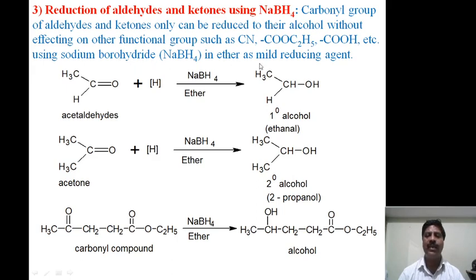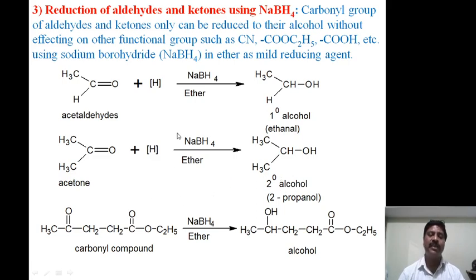Sodium borohydride in ether medium acts as a mild reducing agent. Therefore, when acetaldehyde undergoes reduction using sodium borohydride, it forms a primary alcohol, similar to lithium aluminum hydride. Acetone undergoes reduction and forms a secondary alcohol.